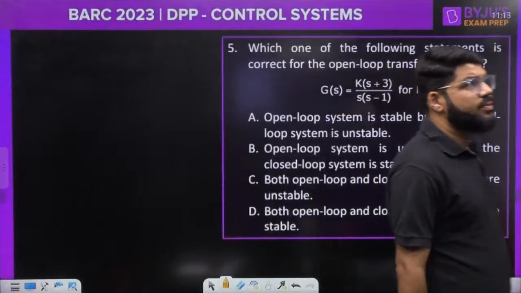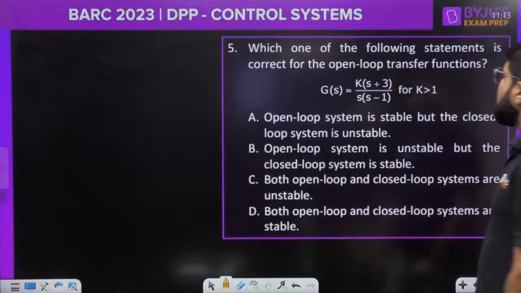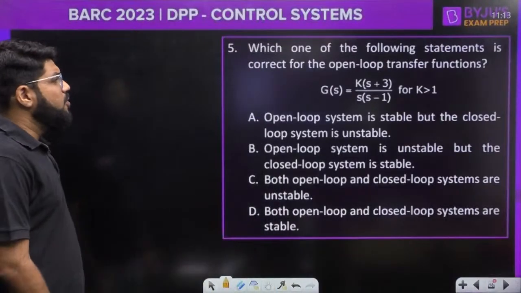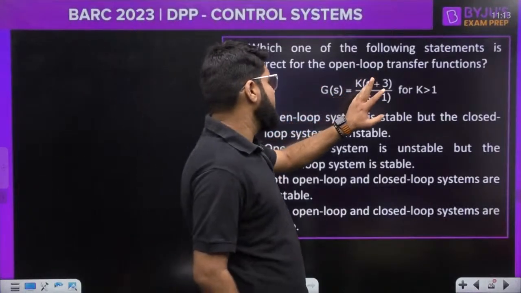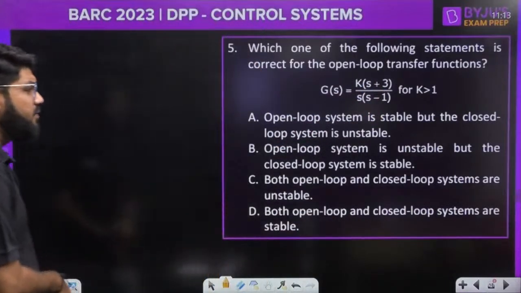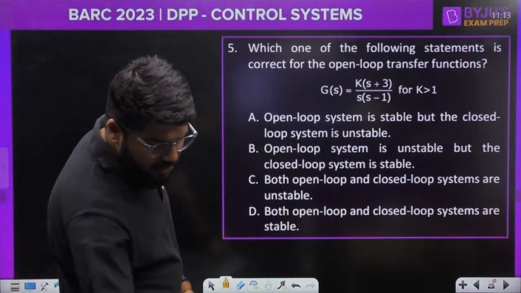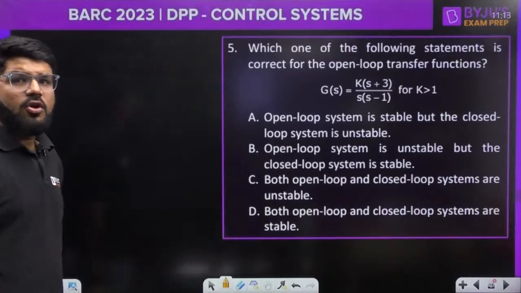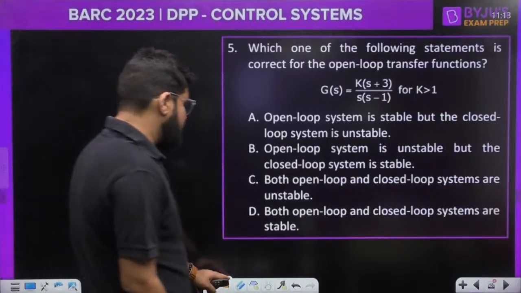Moving ahead to the next question. What is the next question? Which of the following statements is correct for the open loop transfer function? For the open loop transfer function, G(s) is K(s plus 3) upon s(s minus 1) for K greater than 1. You have to talk about the stability of closed loop as well as the open loop system.